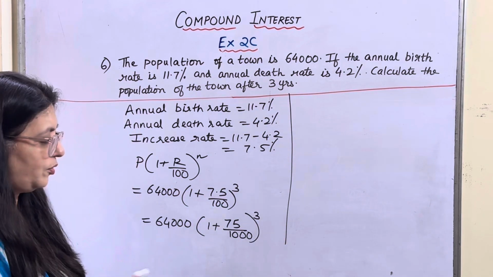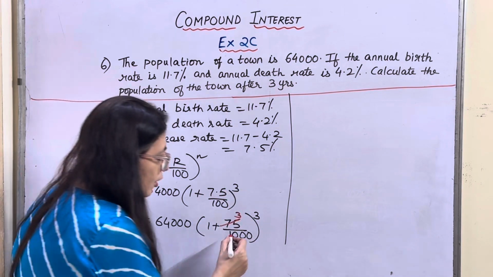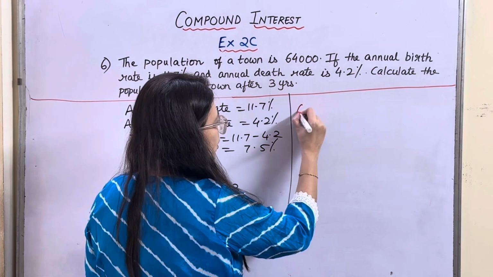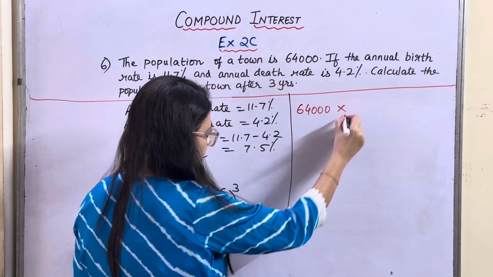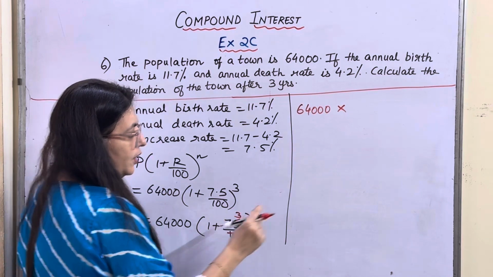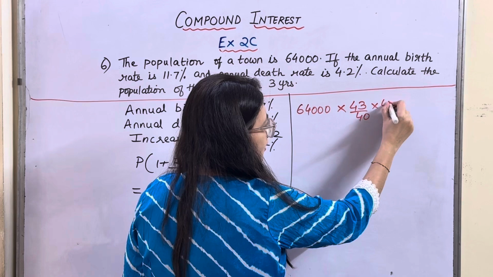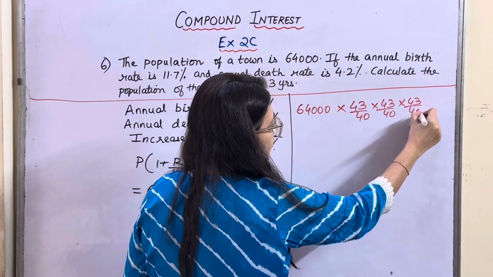Now, we will reduce it. 25 3s are 75, 25 40s are 1000. Okay. So this would be 64,000 times 40 plus 3, 43 upon 40 into 43 upon 40 into 43 upon 40.